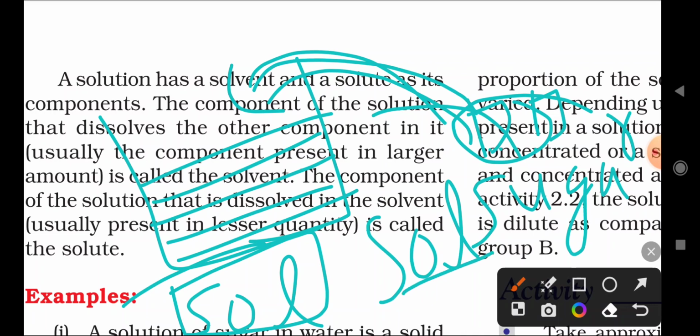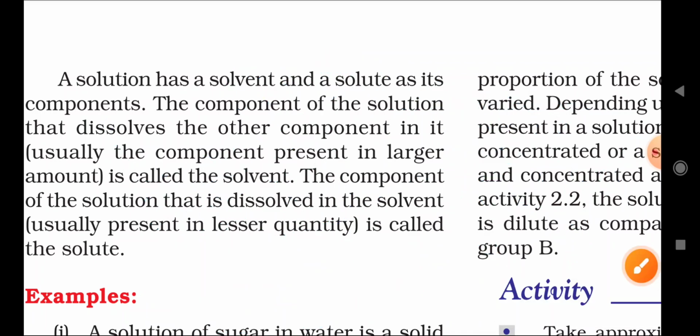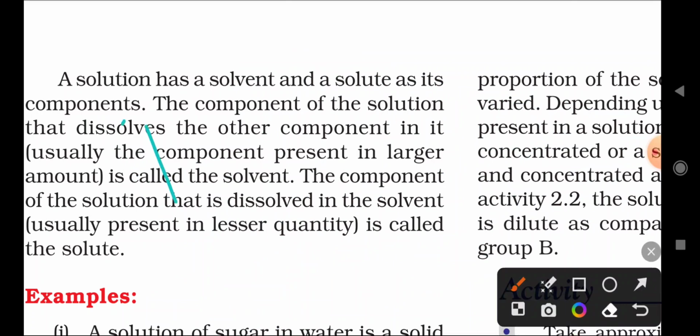The substance which dissolves in the solvent is called a solute. The component that dissolves the other component in it is called the solvent. These are the components of a solution. Which are the components of a solution? One is a solute and another is a solvent.